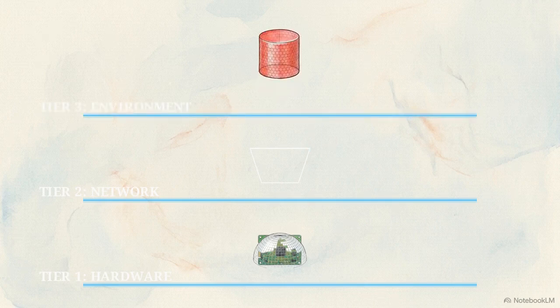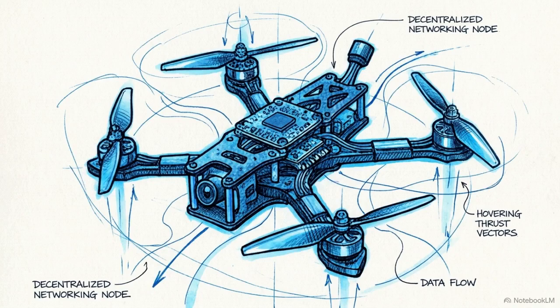The third tier is the environment. The pathing algorithms must integrate strict, emerging aerospace laws directly into the swarm's control logic. Swarm engineering requires integrating localized hardware, decentralized networking, and regulatory control laws.